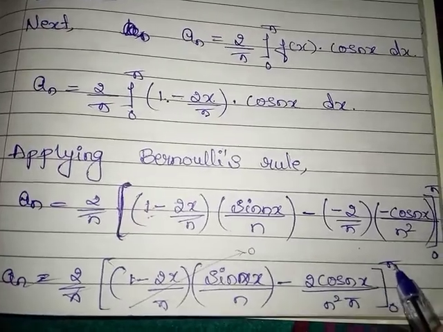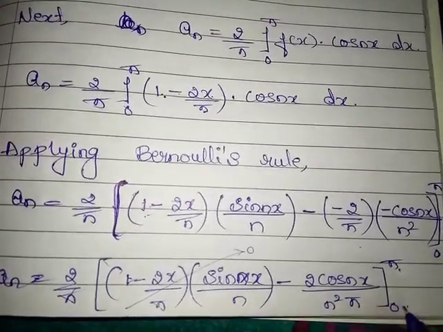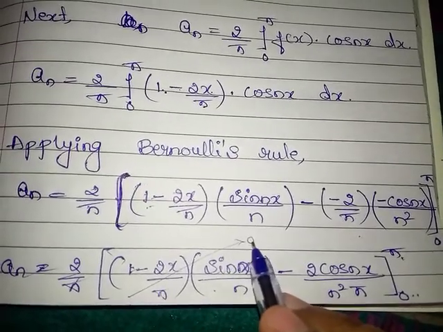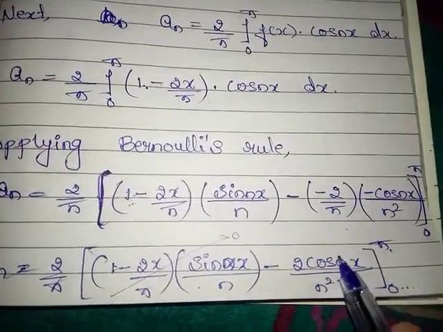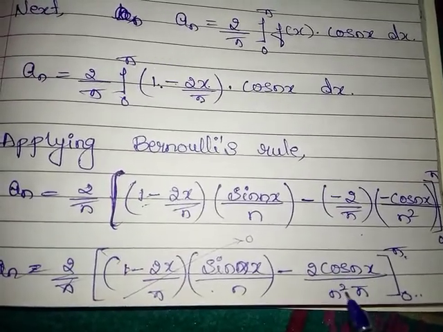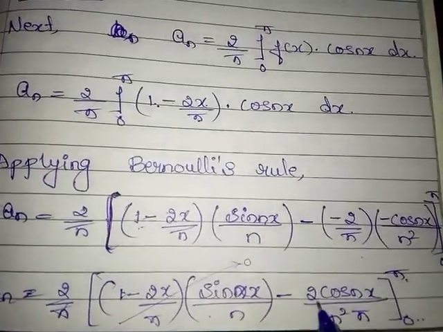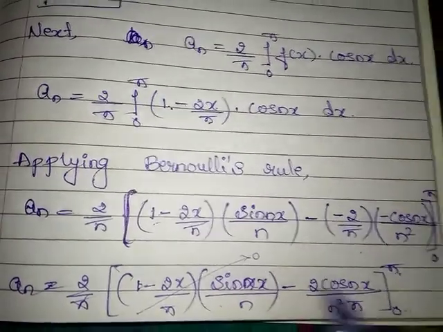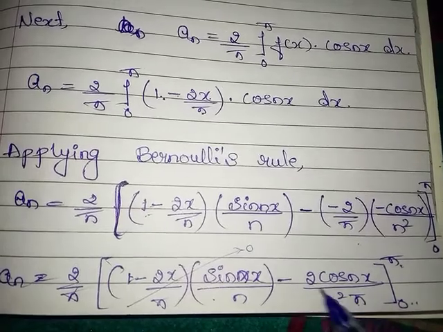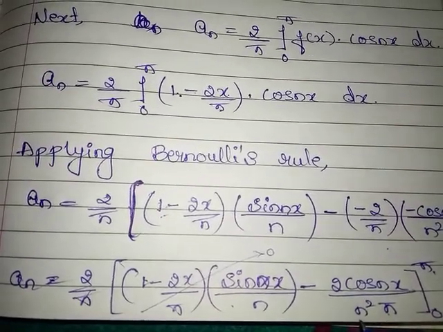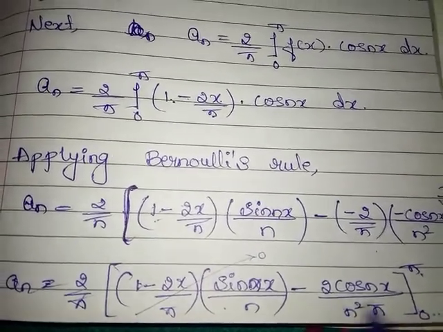So when we apply upper limit and lower limit, both will be 0. Therefore this whole first term gives us 0. So we have to apply limits only for this second term. In this second term, we have to take minus 2 divided by n square pi outside the limits, because these are constants. After taking these constants outside the limits, we get an is equal to 2 by pi.